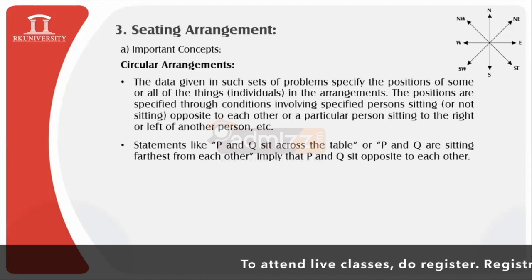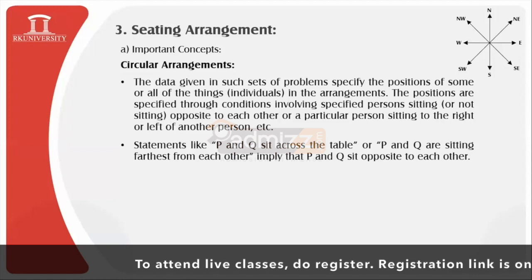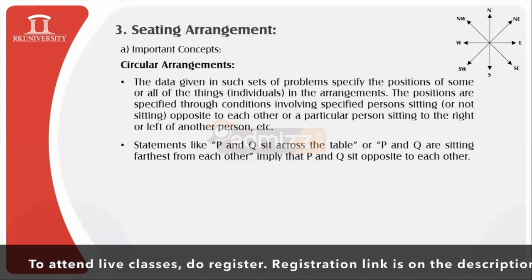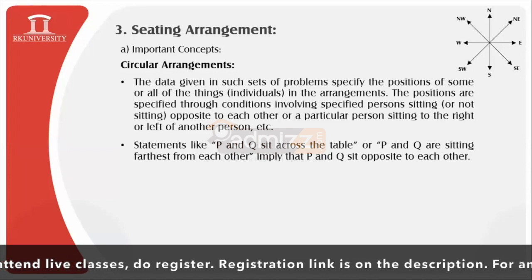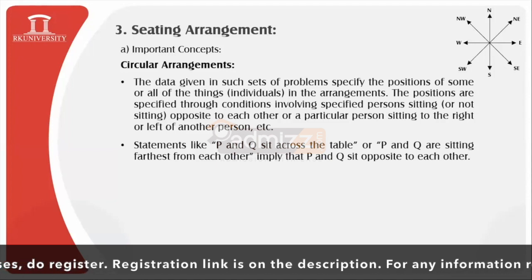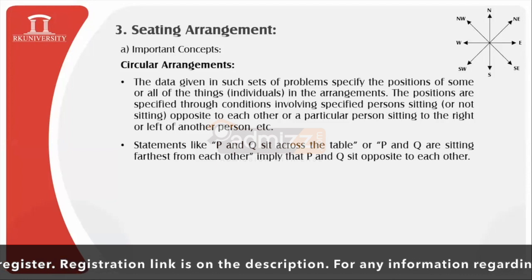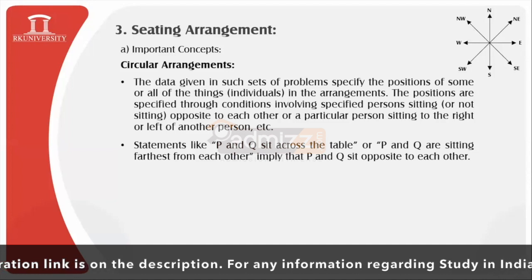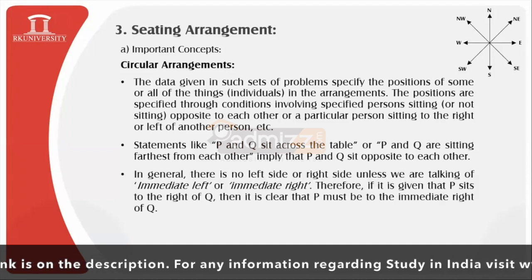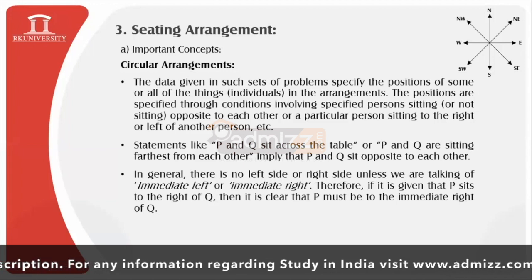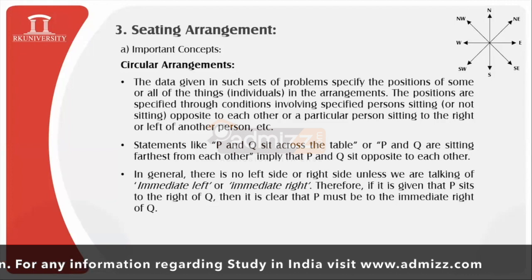So statements like P and Q sit across the table, or P and Q are sitting farthest from each other. What these kinds of statements imply is that P and Q are sitting opposite to each other. If you find this kind of statement, then locate the position of P at some end and the position of Q at the other end, which is opposite to P. So from this we will be able to identify that one person is sitting opposite to the other person. Then, in general, we do not have any left side or right side unless we are talking of the immediate left or the immediate right.